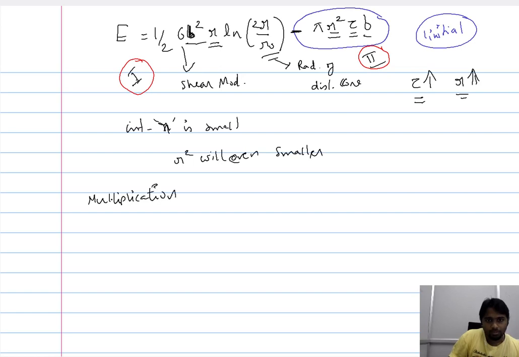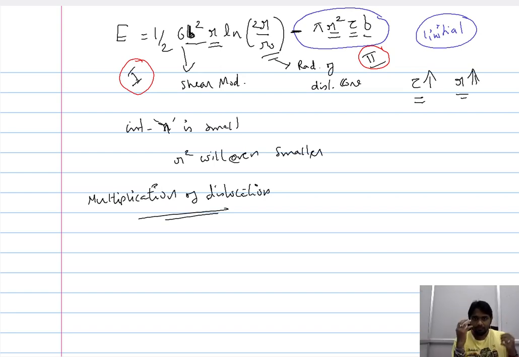So, in addition to nucleating dislocations from specific regions and making them active, the number of dislocations in a system can be increased by the multiplication of the existing dislocations.